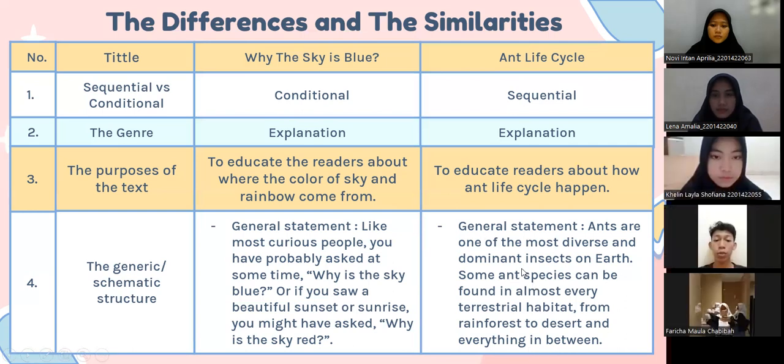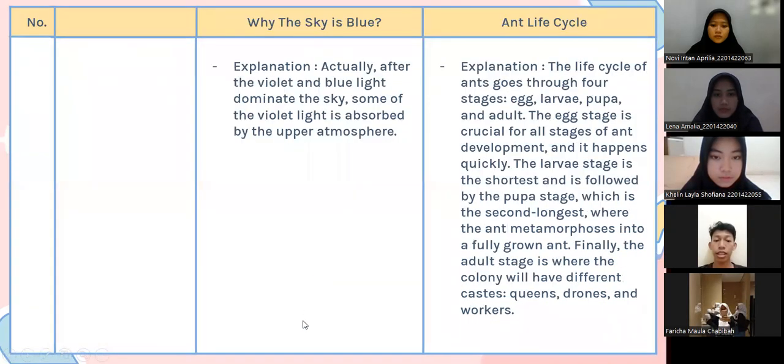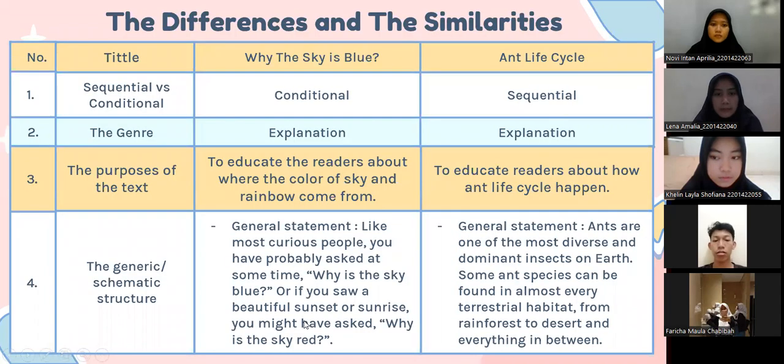Why the Sky Is Blue is a conditional explanation text, and Ant Life Cycle is a sequential explanation text. The second one is the genre. The genre of Why the Sky Is Blue is explanation, and the genre of Ant Life Cycle is explanation.